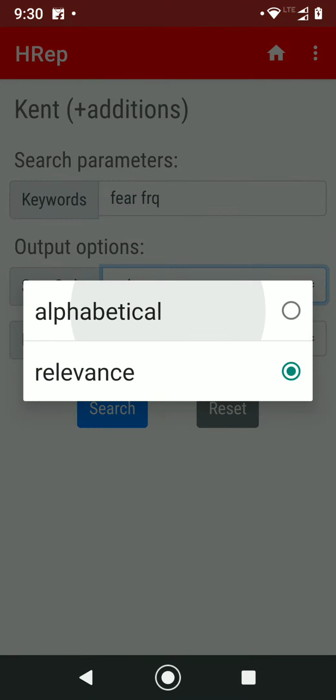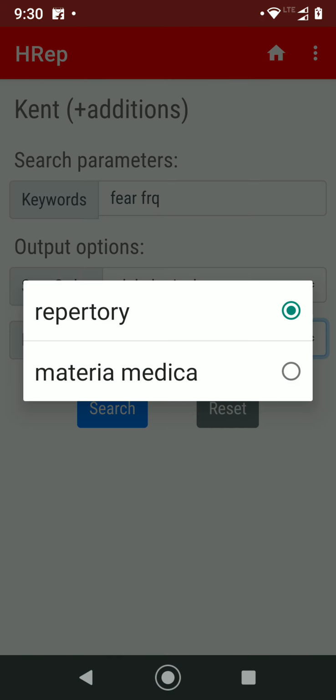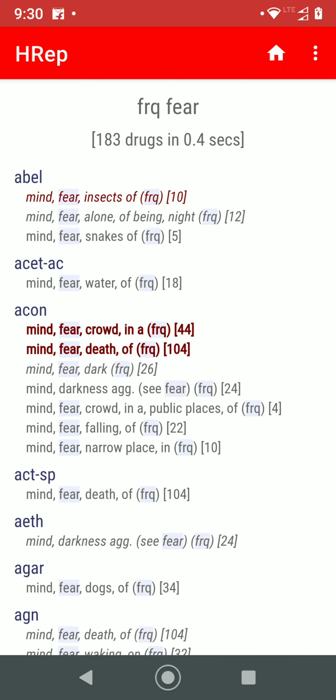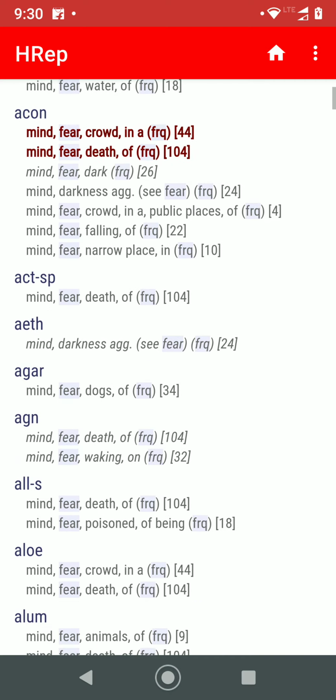And if you look at it alphabetically, but in Materia Medica format, you will find drugs with the rubric fear, and all their rubrics for fear, like a Materia Medica. Here it is. So you can see Abel Moscus, fear of insects, fear of being alone at night, fear of snakes. Aconite. So this is only the frequent FRQ.